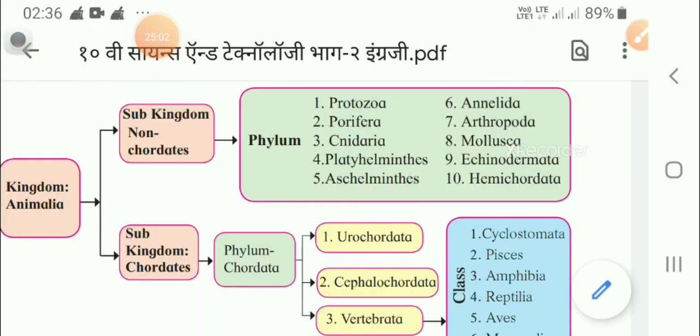So children, I am ending this topic here. Now further the classification of kingdom Animalia I already explained to you, and once more I will revise it. Now already I told you that you have to learn this topic, and whatever doubts are there you have to ask me afterwards.